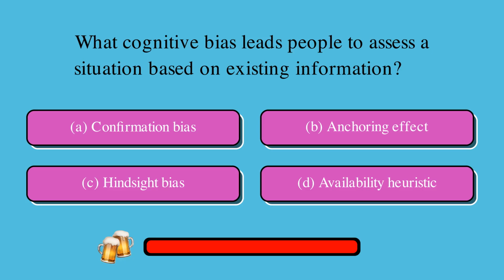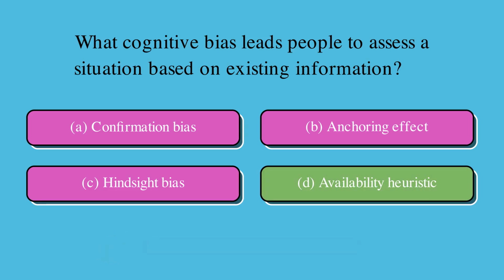What cognitive bias leads people to assess a situation based on existing information? Is it A, confirmation bias, B, anchoring effect, C, hindsight bias, or D, availability heuristic? The correct answer is D, availability heuristic.